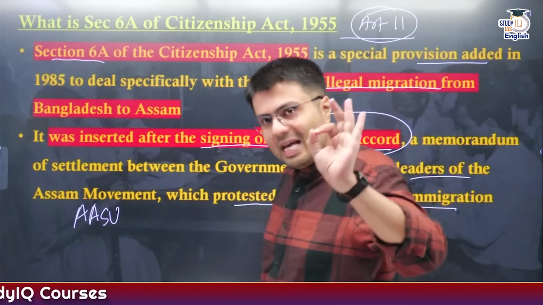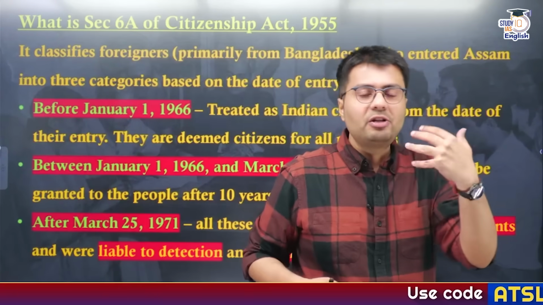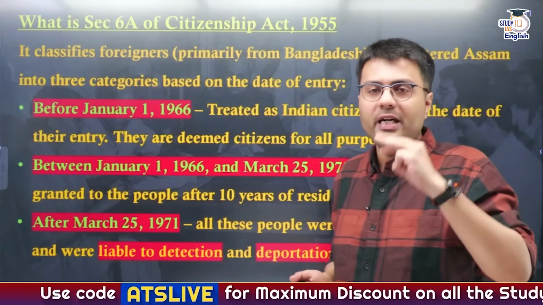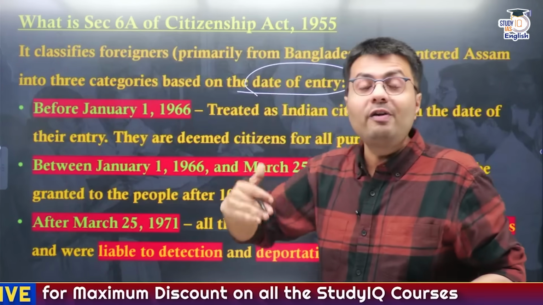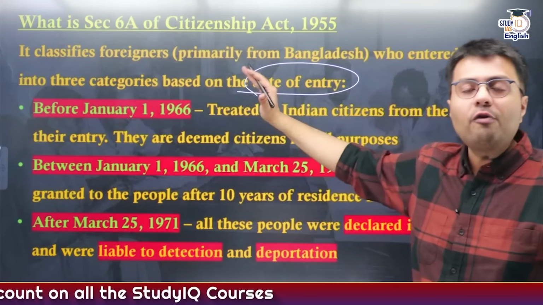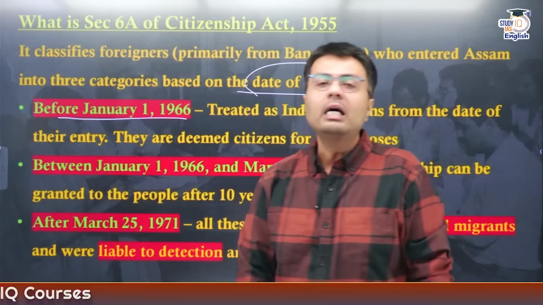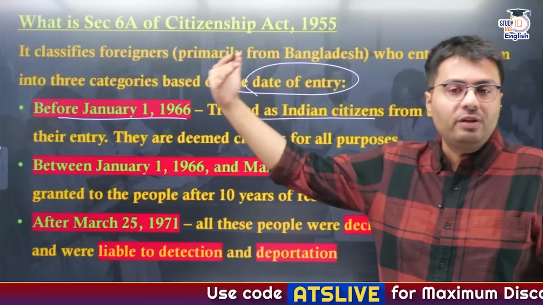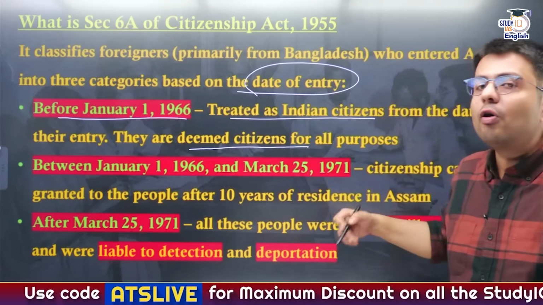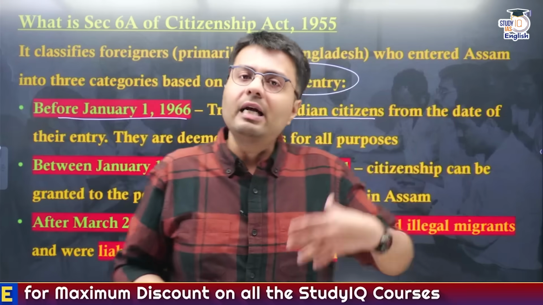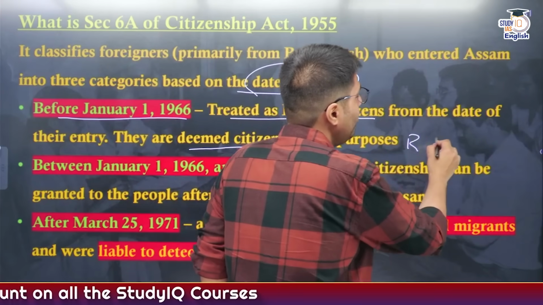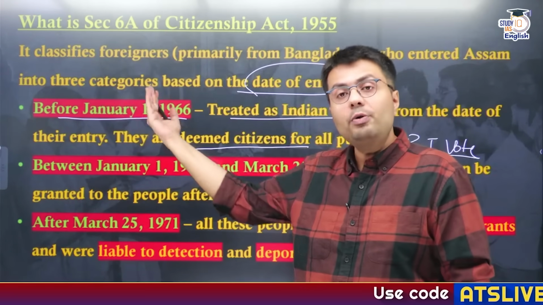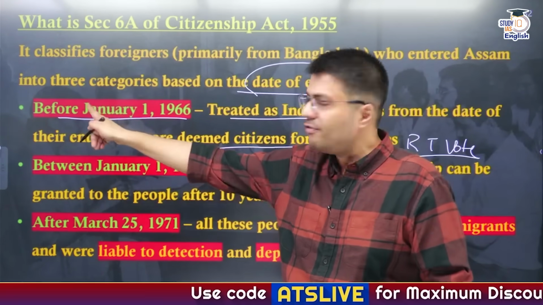Now what this section does, let us understand this. Now this section basically classifies foreigners who are primarily coming from countries like Bangladesh into 3 different categories, and this is based on their date of entry into India. So suppose if a foreigner from Bangladesh has entered Assam before January 1st, 1966, they will be treated as Indian citizens from the date of their entry. So they will be deemed as citizens for all purposes, and this will give them certain rights that are available to citizens of India, like right to vote, right? So this is the condition which applies to people who have entered into Assam before January 1st, 1966. So this is the first category.